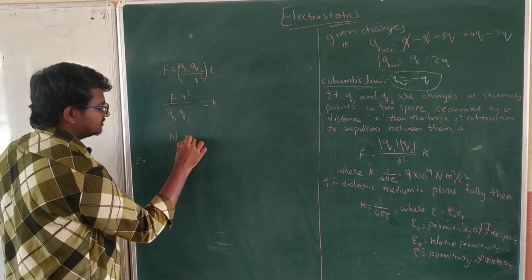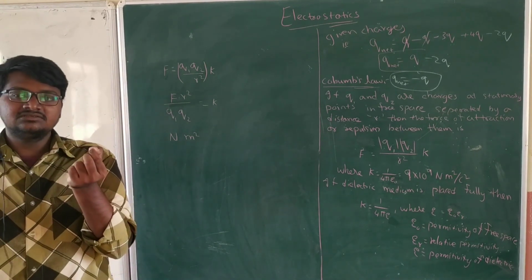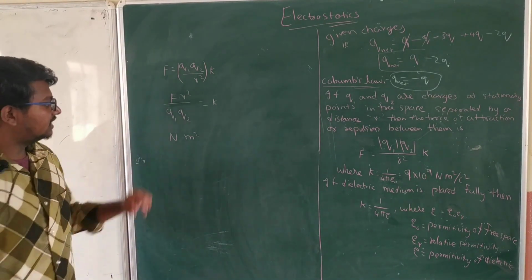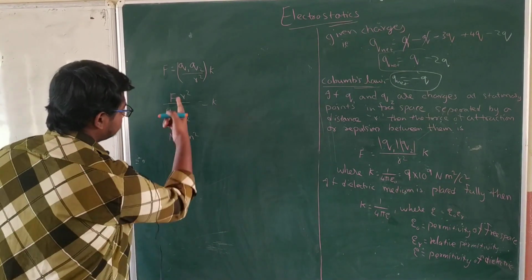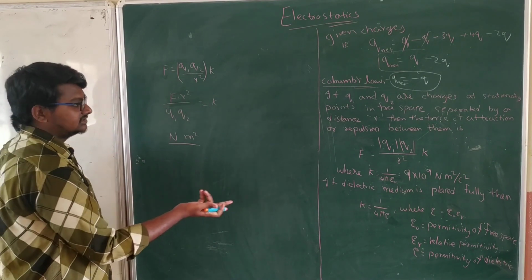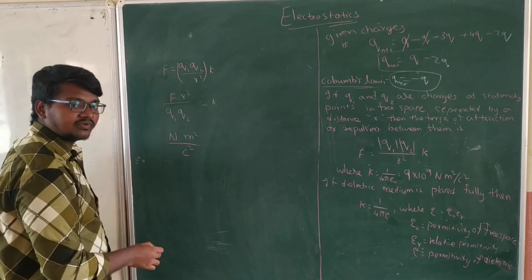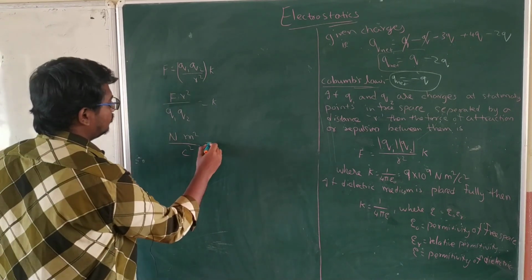R square, R means what? Distance between the two charges, right? Distance means length. Length will be measured in meters, meter square. Q1 is a charge, Q2 is also a charge. Charge is measured in coulombs. Two are there, that's why square. Newton meter square per coulomb square.